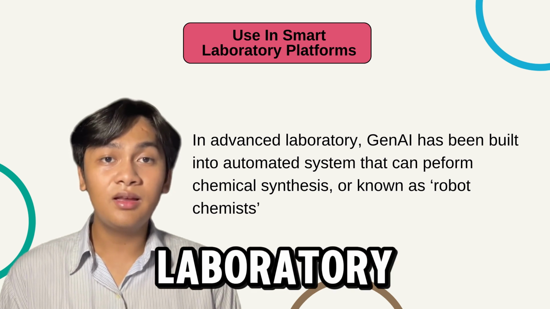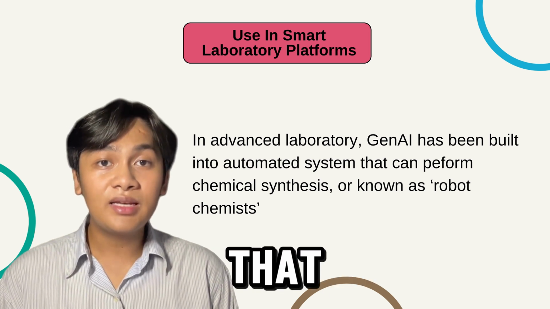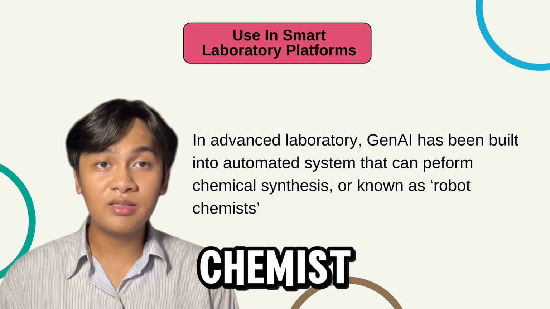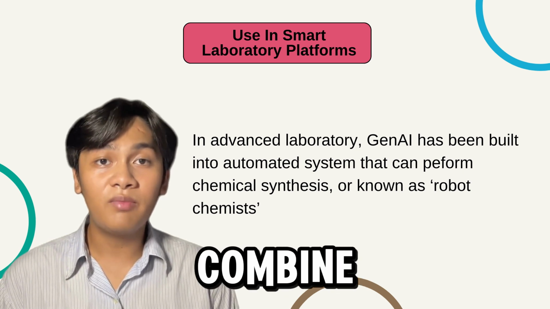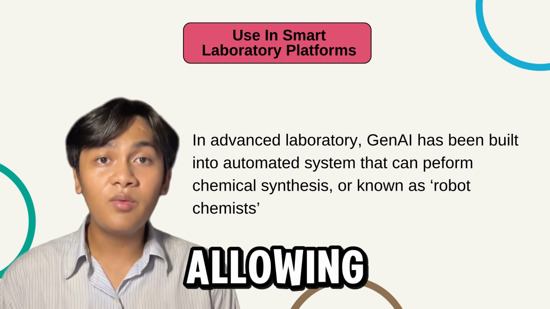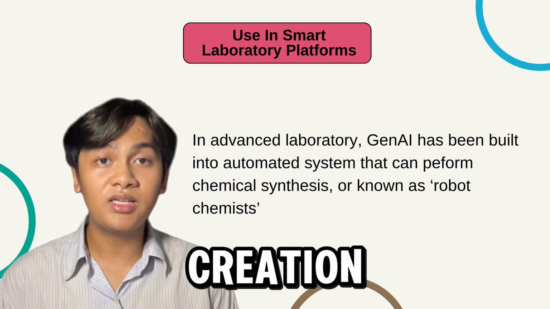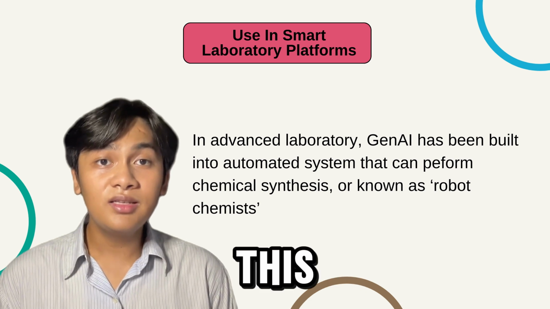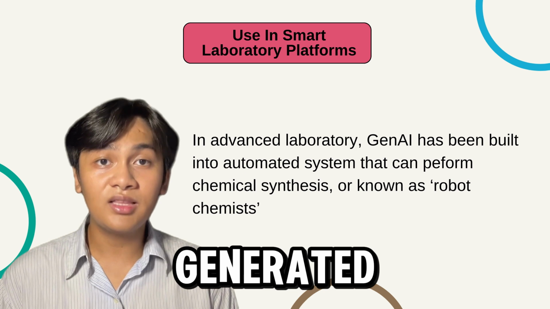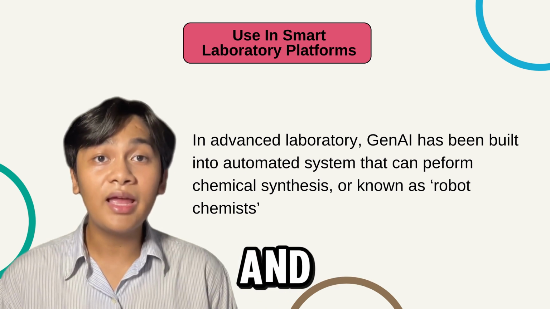We'll be presenting a real-life application of AI, especially in smart laboratory platforms. In advanced laboratories, Gen AI has been built into automated systems that can perform chemical synthesis, known as a robot chemist. Thus, a system combines generative AI models with real-life experiments, allowing a structure suggestion to be immediately followed by automated creation and analysis. This creates a continuous feedback loop where AI-generated structures are verified on the spot, enabling ongoing discovery and improvement.